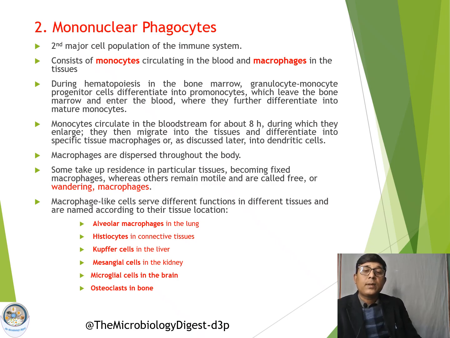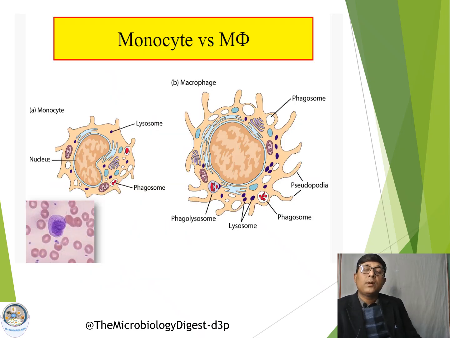And if they are present in the bone, these macrophages are called osteoclasts. Okay, these macrophages are distributed throughout the body, and they take an active part in the elimination of foreign antigens. So this is the diagrammatic illustration.